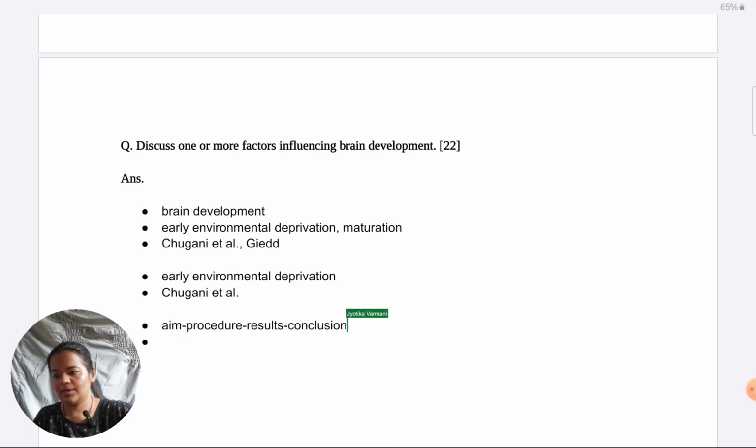If you're doing Chugani et al., just to remind you, this is that study in which they took a group of Romanian orphan children, and they took normal adults and focal epilepsy children, and they took PET scans of all these groups. They showed that there are some peculiar brain deficits in the case of the Romanian orphans, which directly correspond to their deprivation, because that is how they differed from the other normal groups in the study, the normal and the epileptic group.